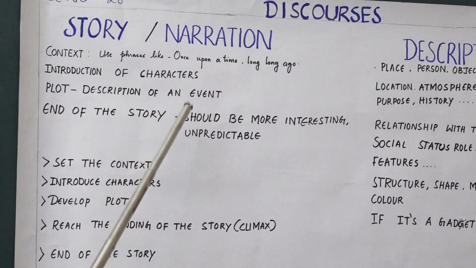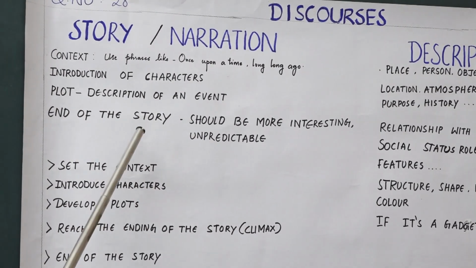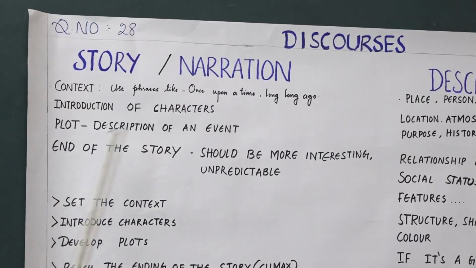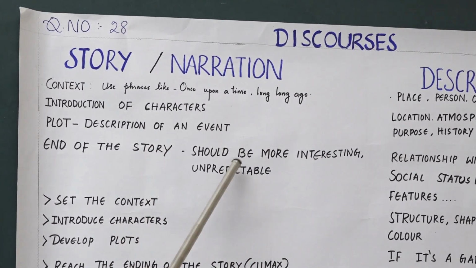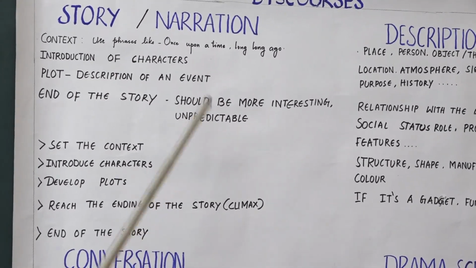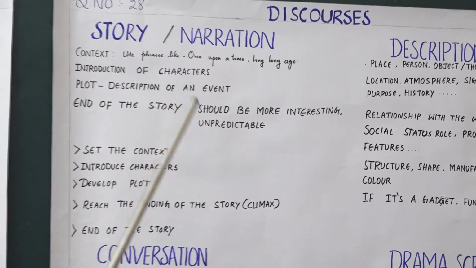After describing the event, it should be very interesting and thrilling, and it should end with the end of the story. It should be so thrilling that the listener will not be able to imagine the ending of the story. That makes the story very interesting.